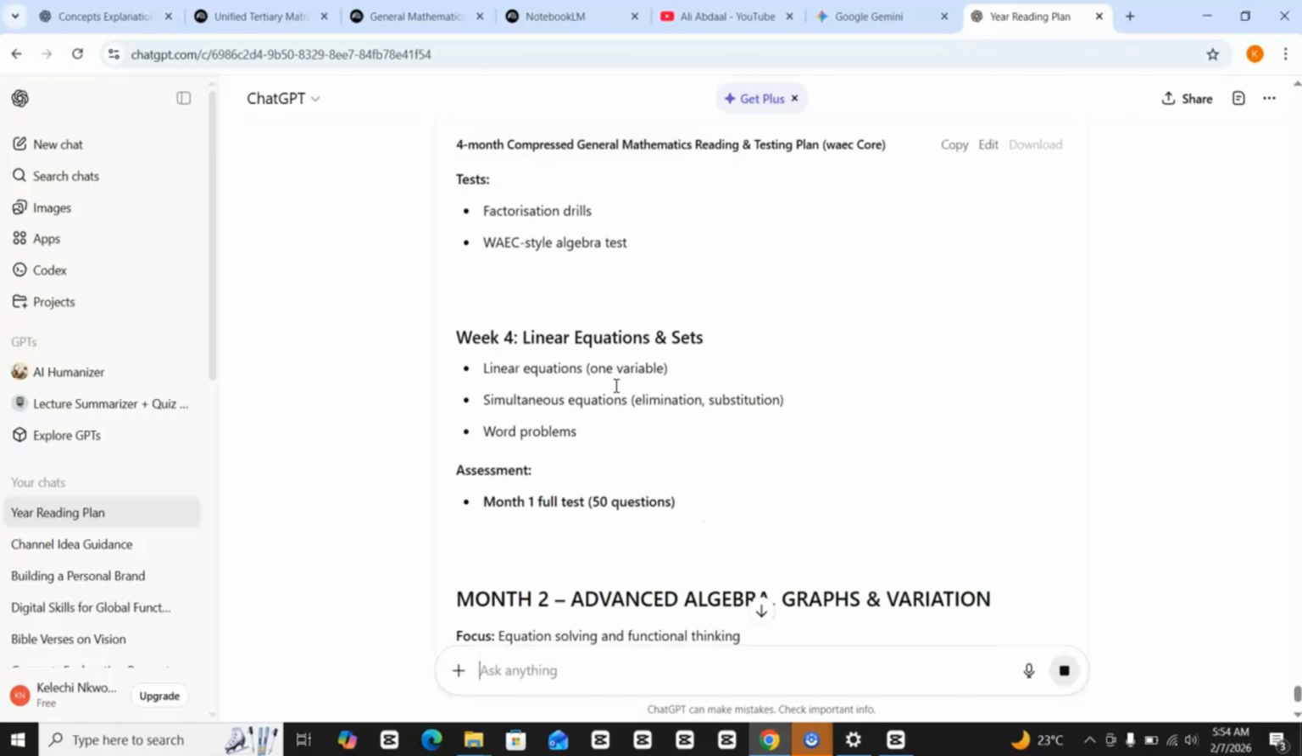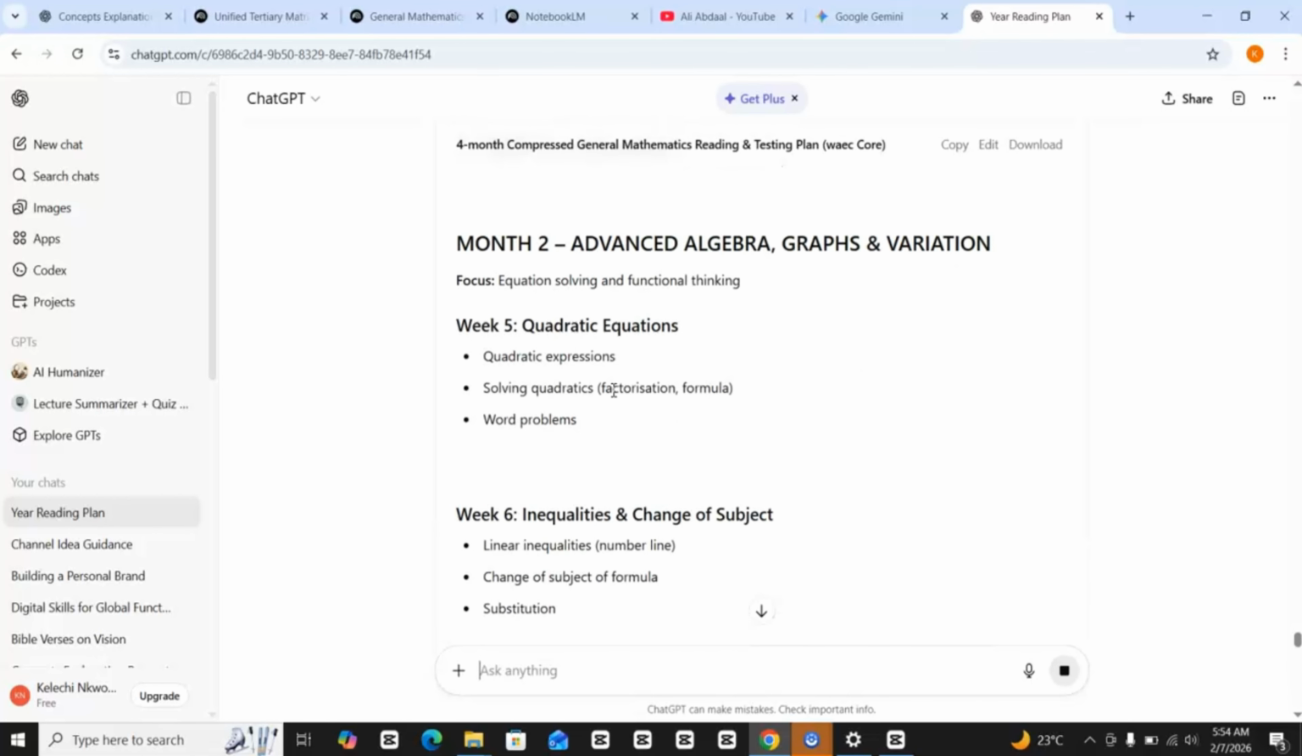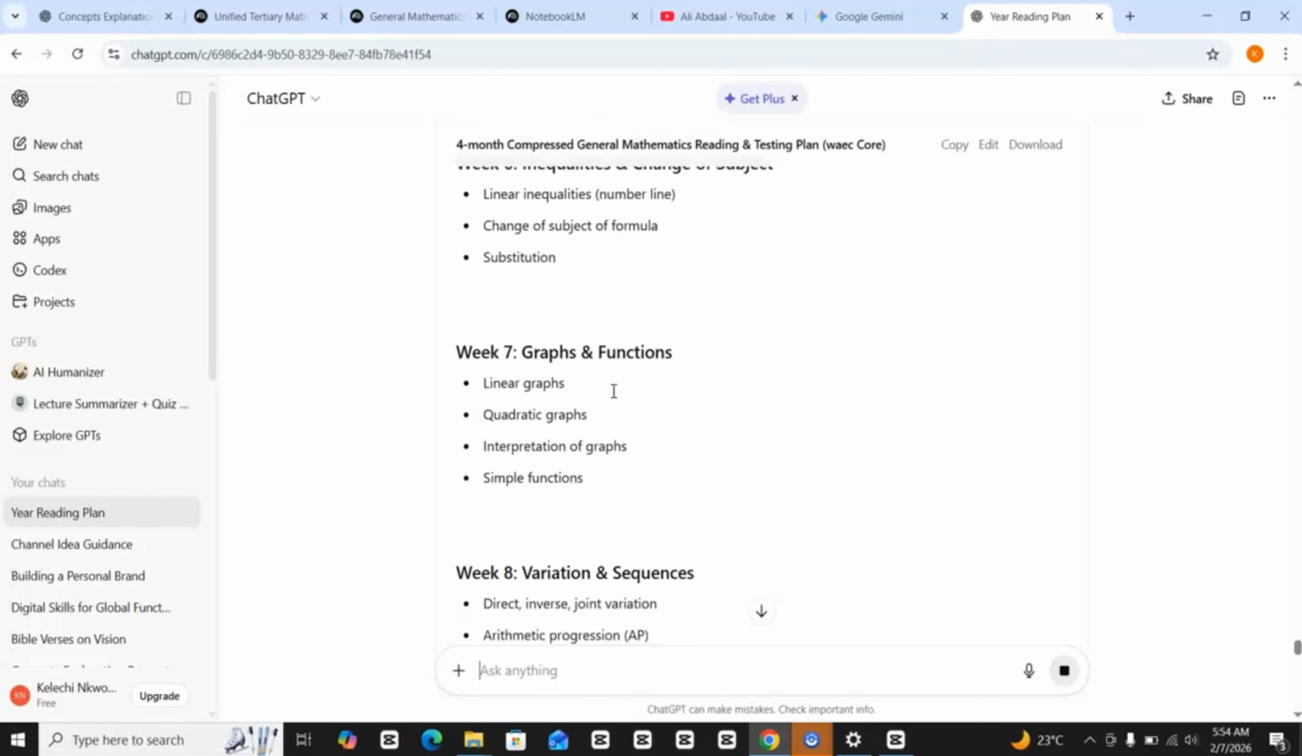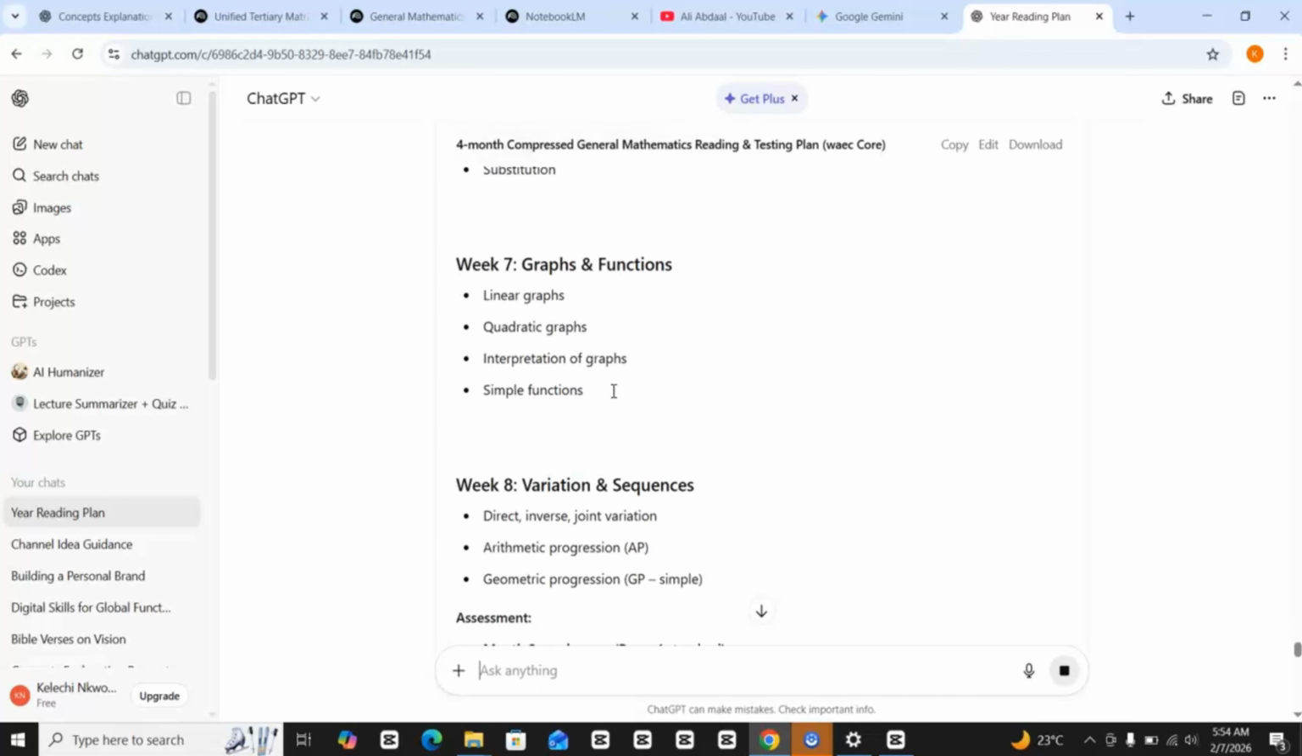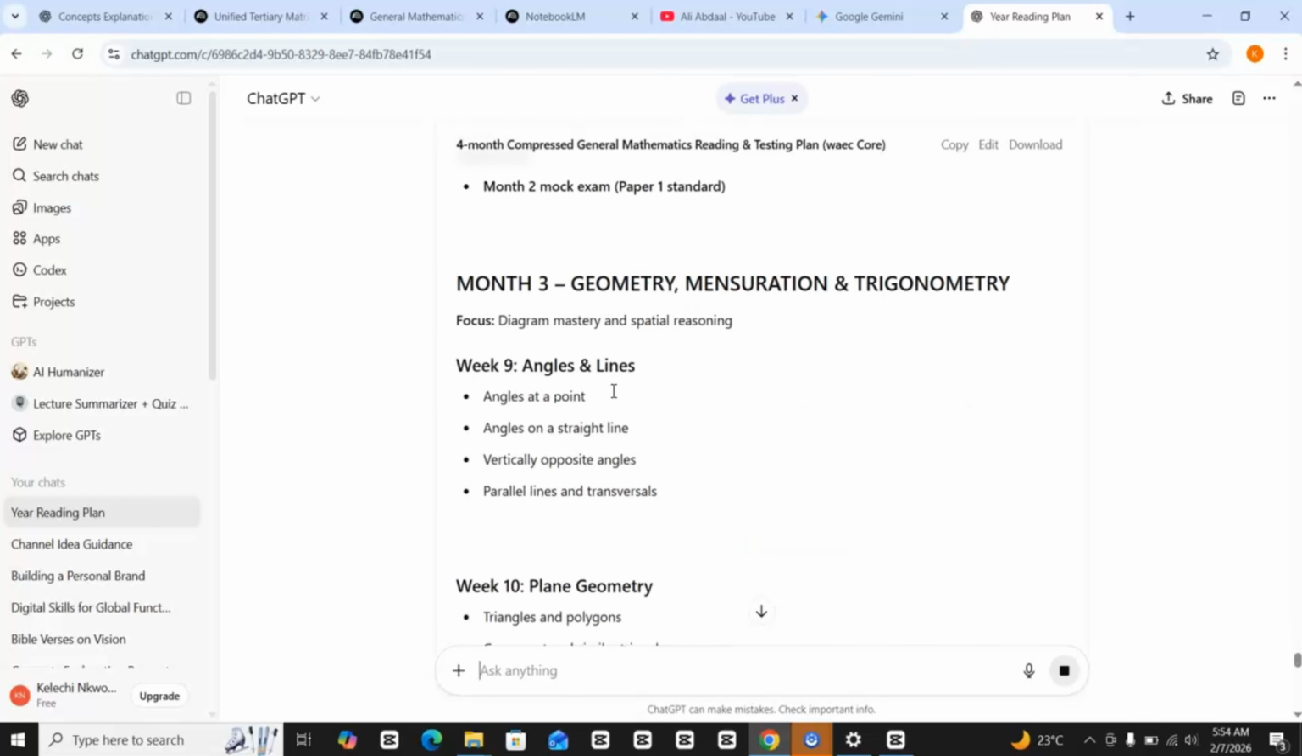So you can have this and then check the whole thing after your exam, because you're writing SS3, you continue from your reading plan and see how it goes.